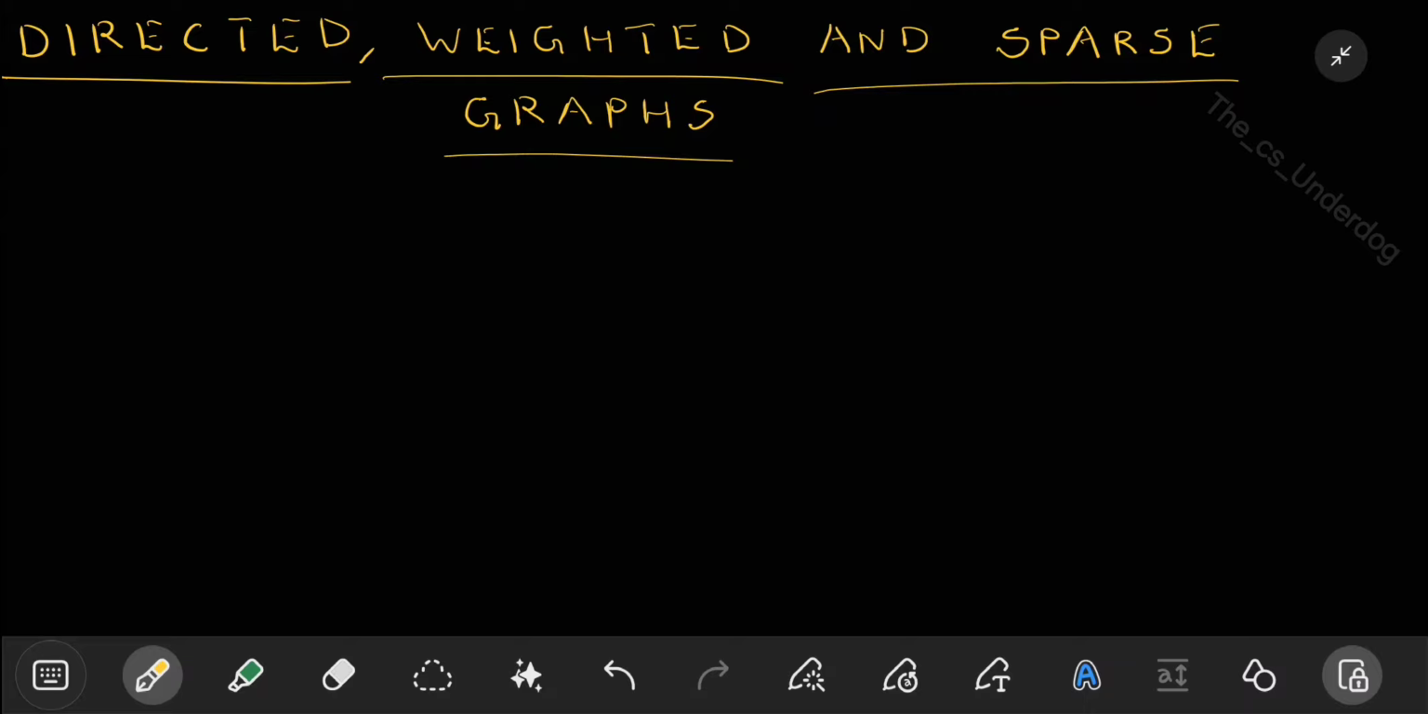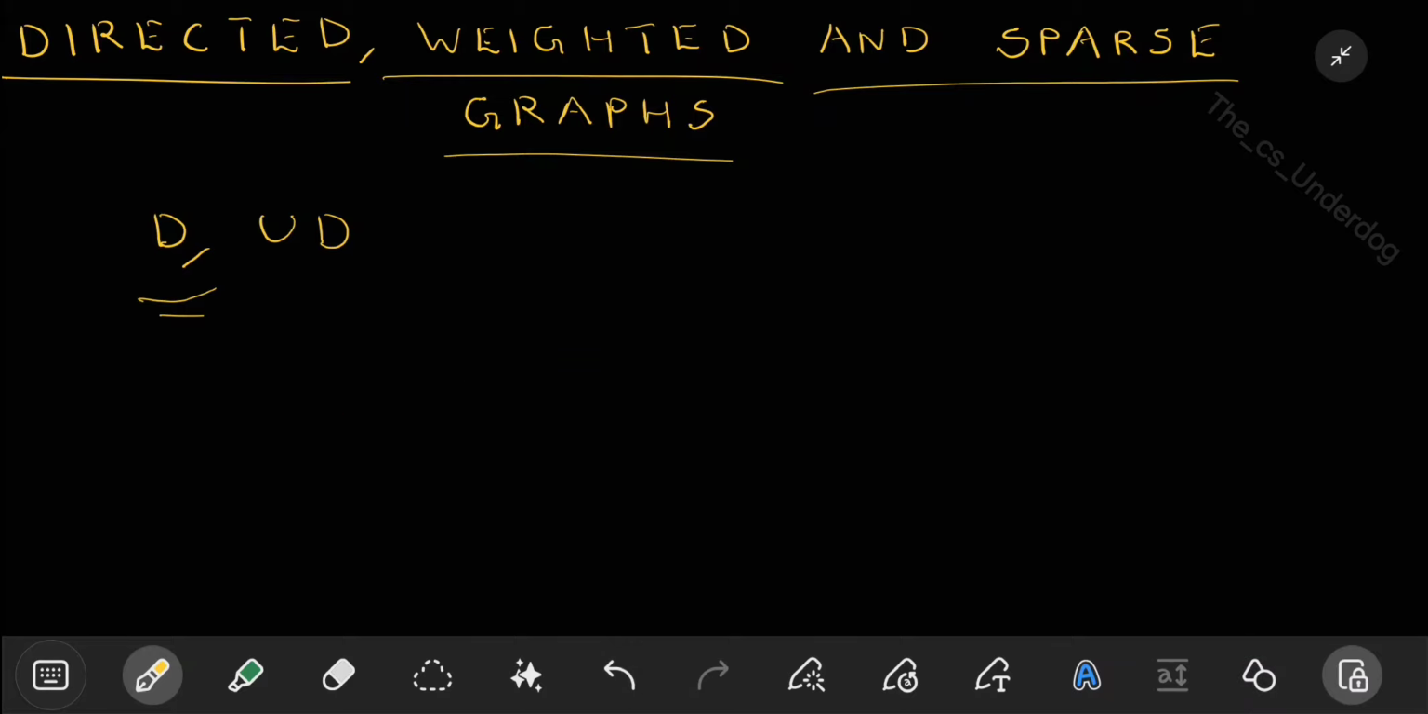Any graph that you see can be classified as either directed or undirected. If it is directed, what does it mean? All the edges of that graph will have a direction. That is, A to B will be different from B to A because direction also matters, not just the components.